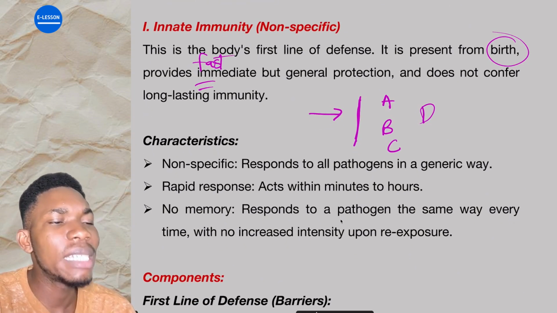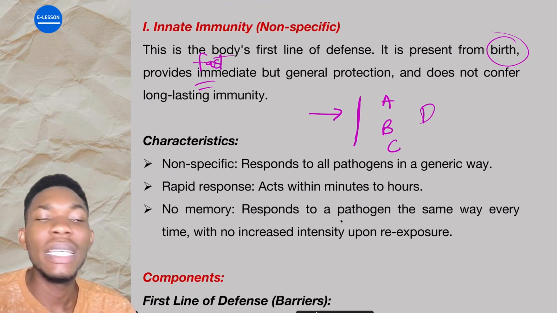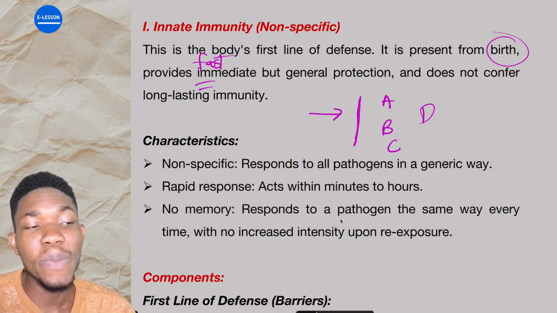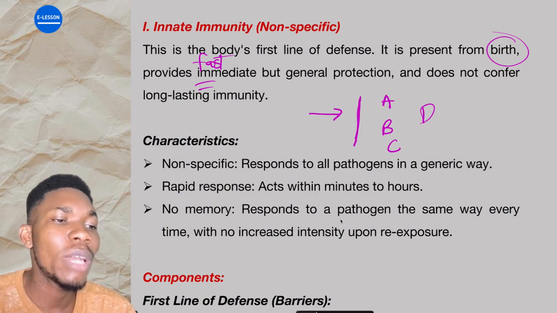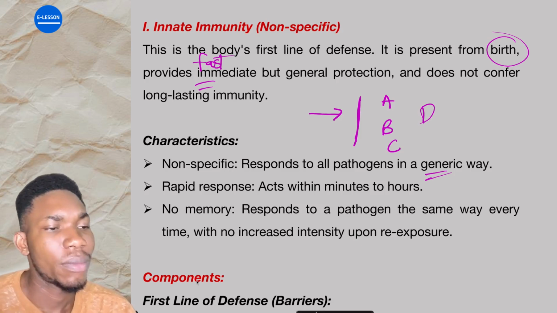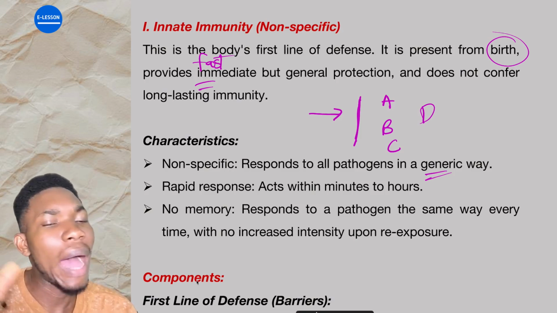Characteristics. One, it is not specific. Innate immunity protects everybody. It's not specific to just a particular pathogen. It responds to all pathogens in the same way. Rapid response. They act within minutes to hours.